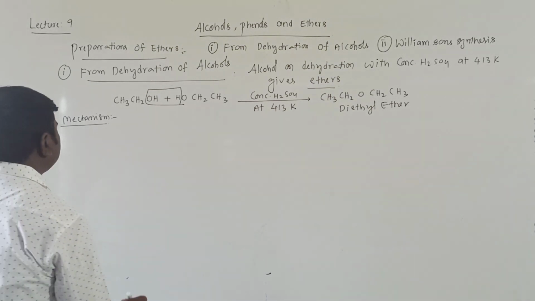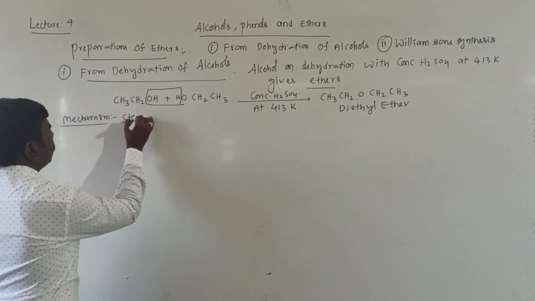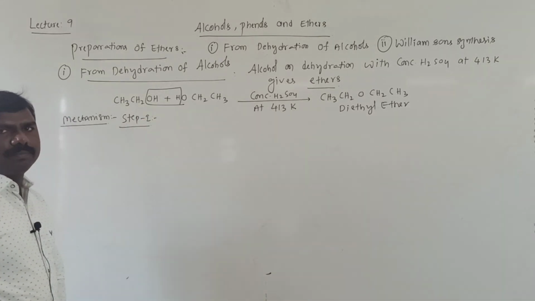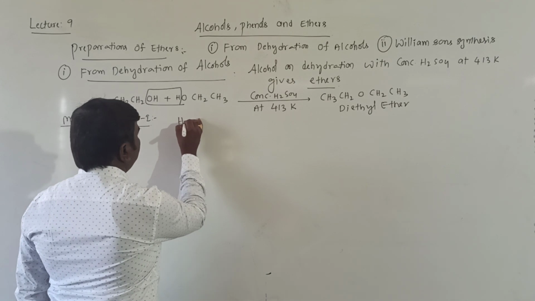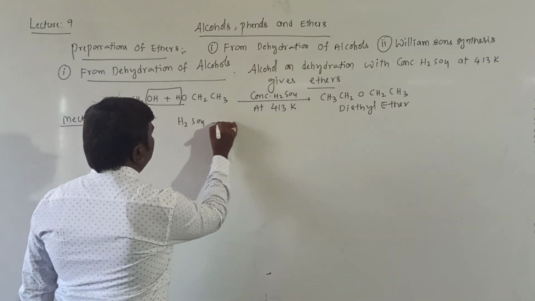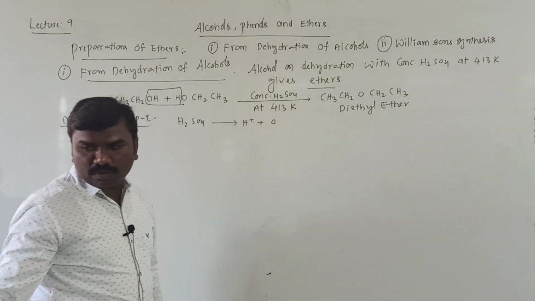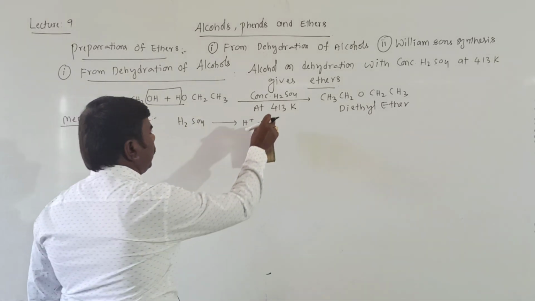There are 3 steps. Step 1, first one. In this step 1, H2SO4 is taken, and it will be converted into H plus plus HSO4 minus.